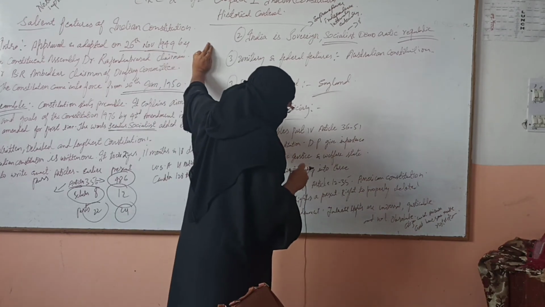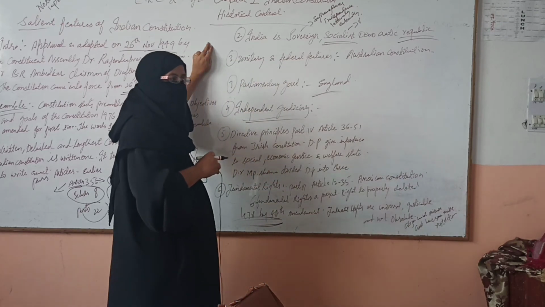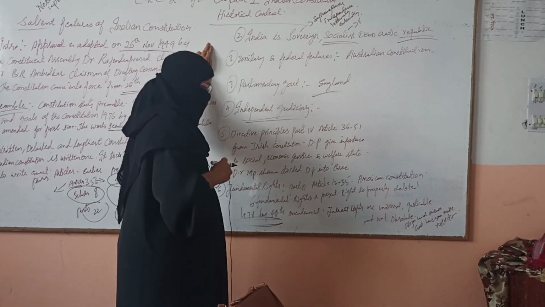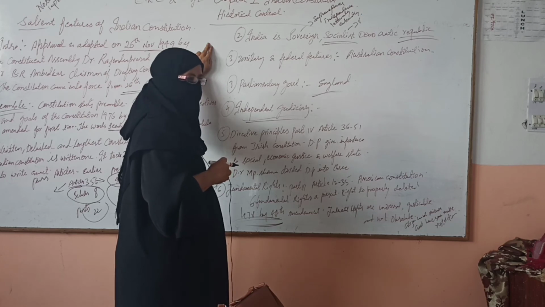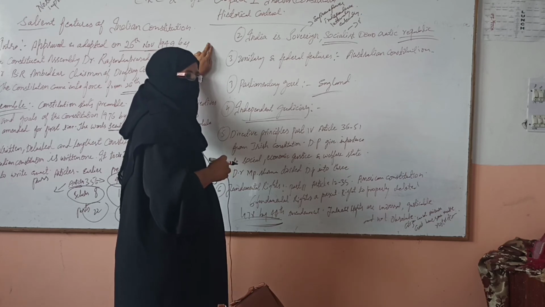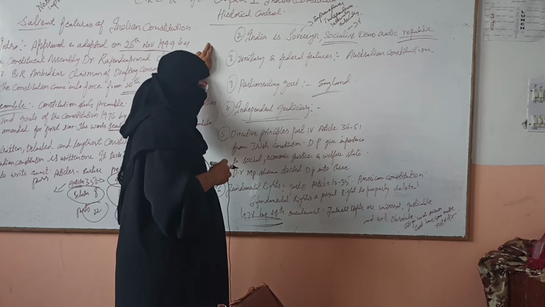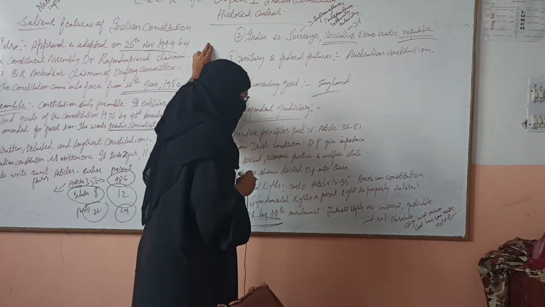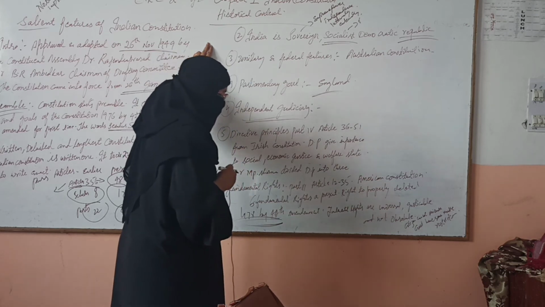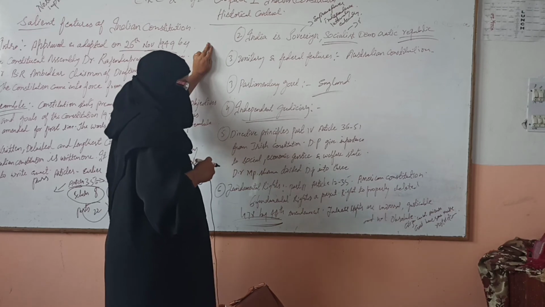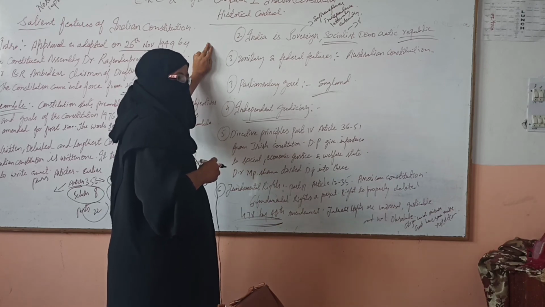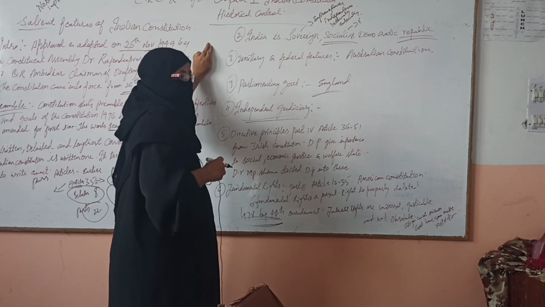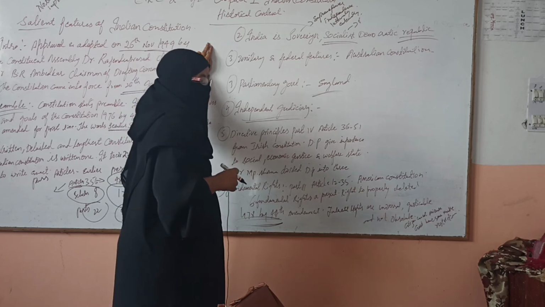Fundamental rights are universal. Means these are applicable to all. And justiciable. Justiciable means these are enforced by the court of law, and violation of fundamental rights leads to punishment. So in that way it is justiciable. But they are not absolute. They are not absolute means the citizens cannot misuse them, because there are some reasonable restrictions on fundamental rights by the government.